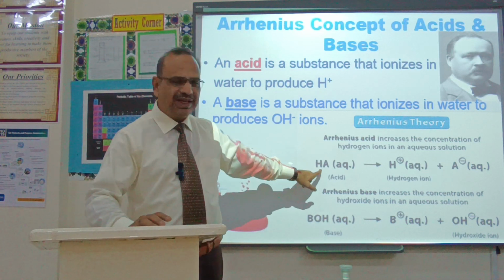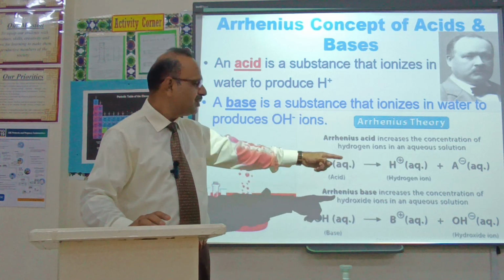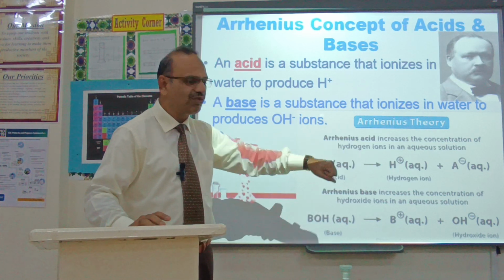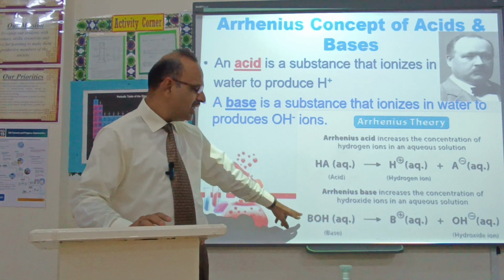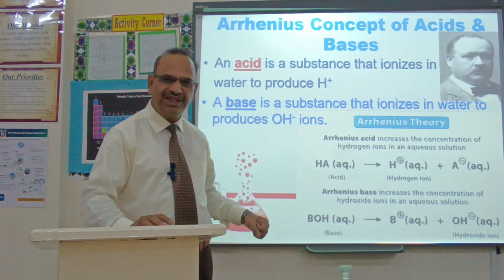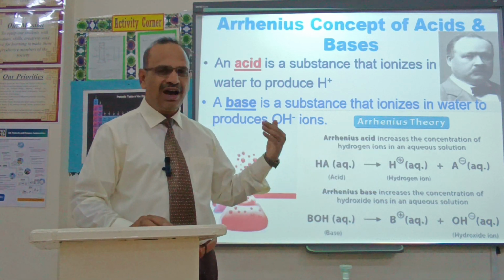Here I show you a general example. HA is an acid and it gives hydrogen ion in aqueous solution, so it is an Arrhenius acid. And a base like BOH, it's a general example, gives OH negative ion in aqueous solution, so it is an Arrhenius base.